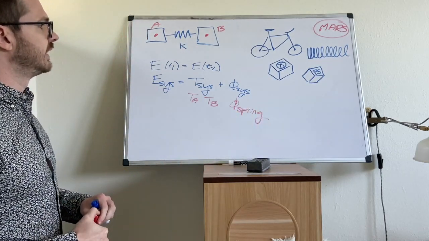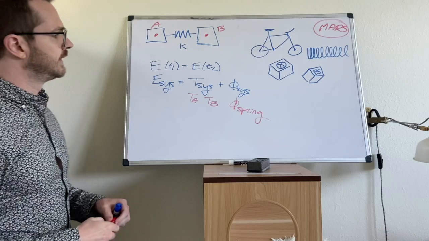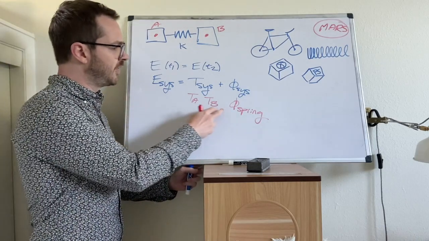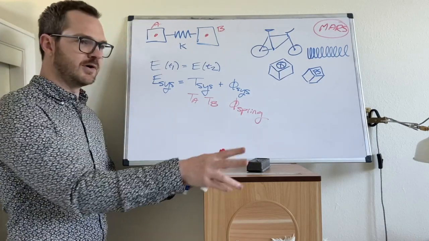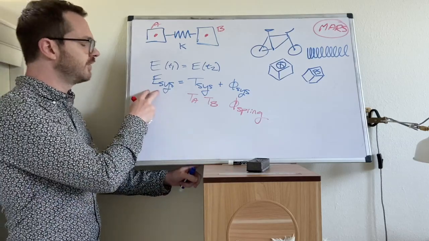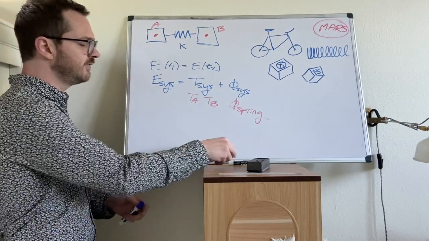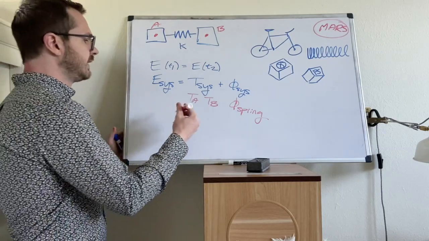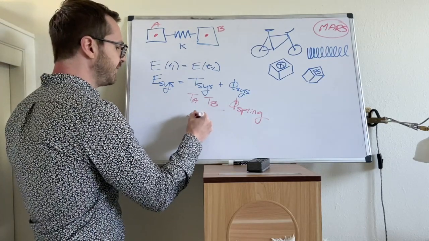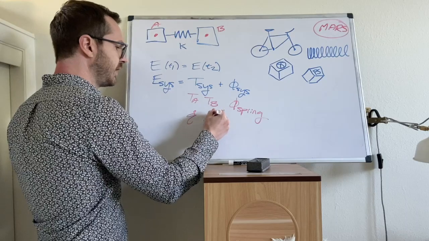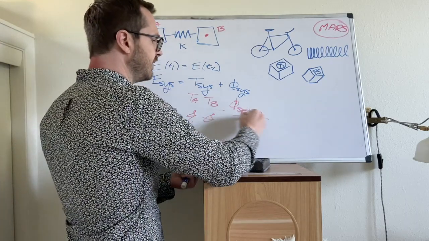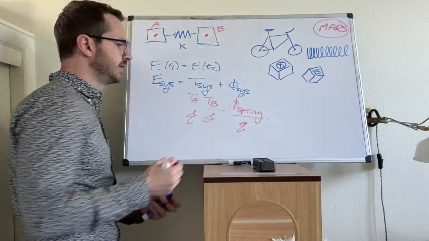Okay, so there's our problem set up. We're all in agreement that these quantities exist, and since there are no non-conservative forces, this total will be the same. What are the kinetic energies functions of? They're going to be functions of things like q dot and theta dot, and the spring potential is going to be a function of q.